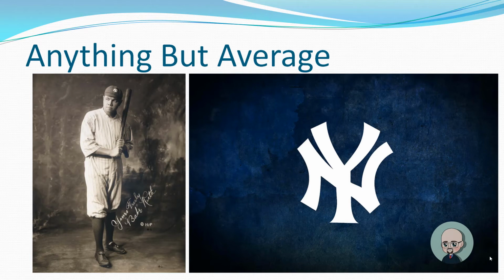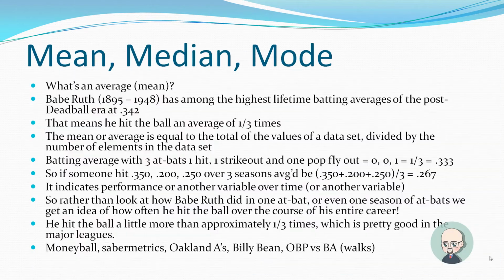He was one of the Yankees and one of the most famous baseball players of all time. So what does average mean? We're going to talk about mean, median, and mode. Babe Ruth, born 1895, died 1948, has among the highest lifetime batting averages of the post-dead ball era at .342. This means he hit the ball an average of more than 1 out of every 3 times. The mean, or the average, it's the same thing, is equal to the total of the values of a data set divided by the number of elements in the data set.